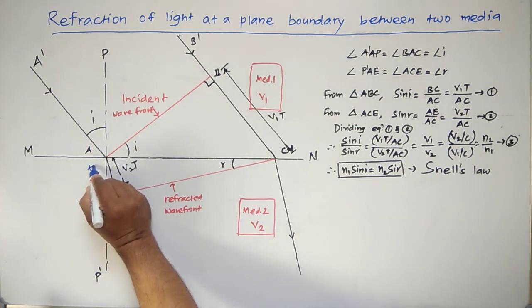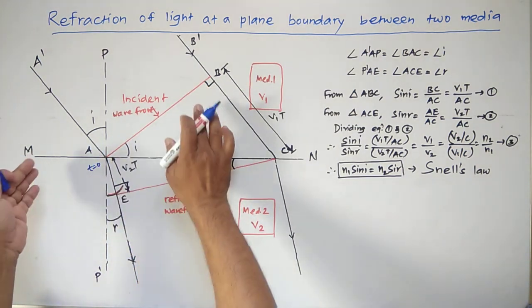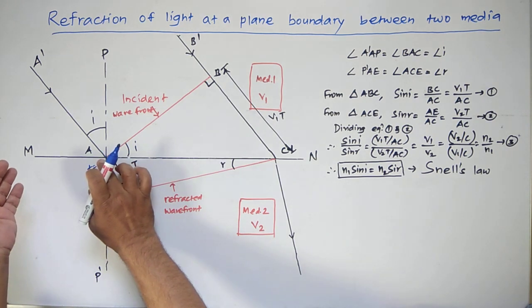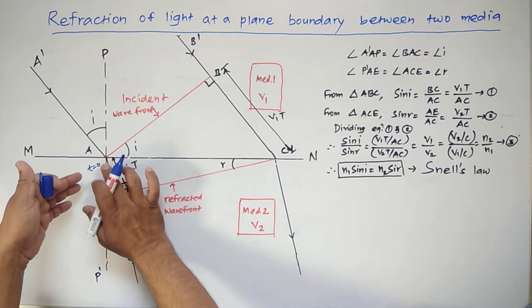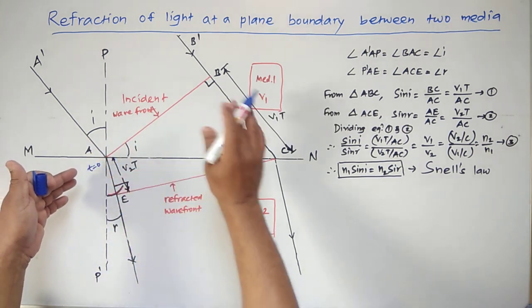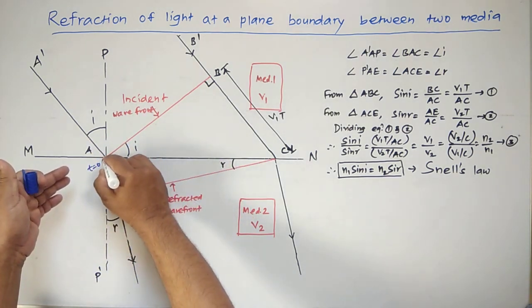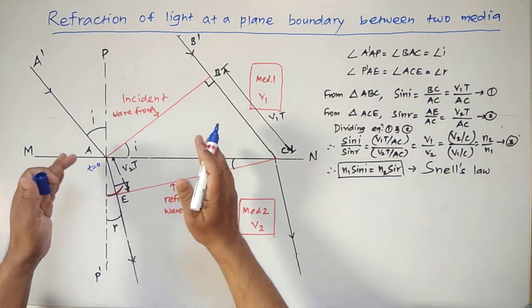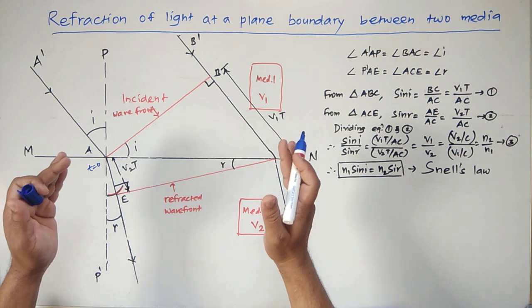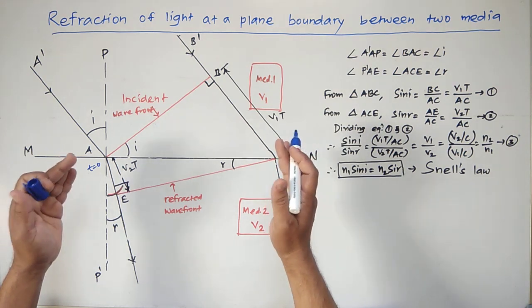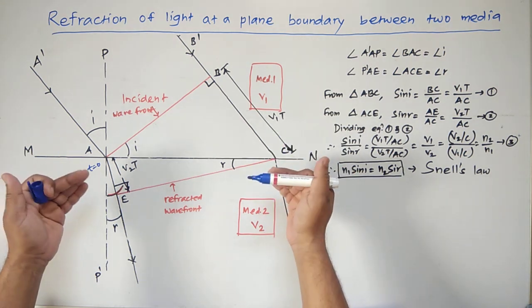When the plane wavefront touches at point A of the surface MN at time t equal to 0, then according to the Huygens principle, this point A acts as the source of secondary disturbance, which emits the secondary waves, that is the secondary wavelets, in all possible directions.